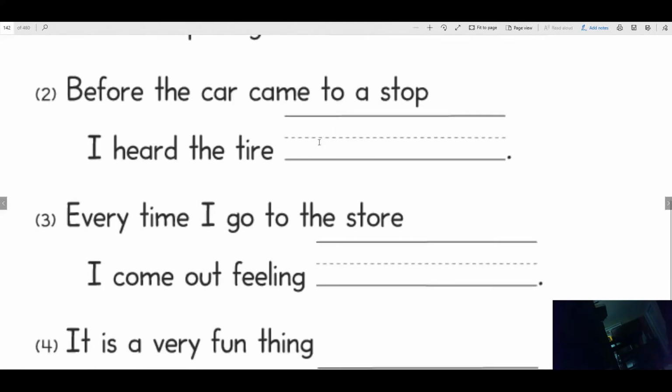All right, let's see if you can do this one. Before the car came to a stop, I heard the tire. What could rhyme with stop that a tire can do? Pop. That rhymes with stop, and a tire could pop. Make sure you write that word in there.